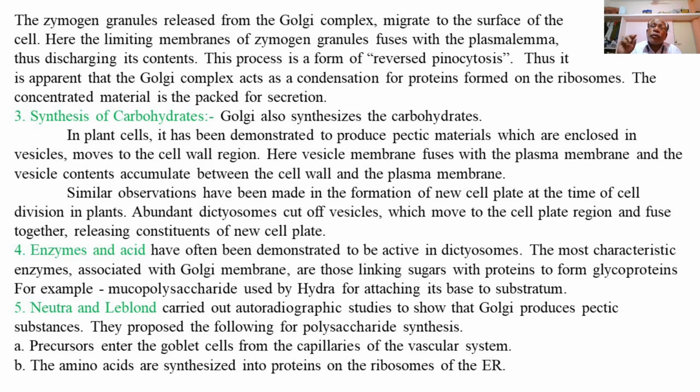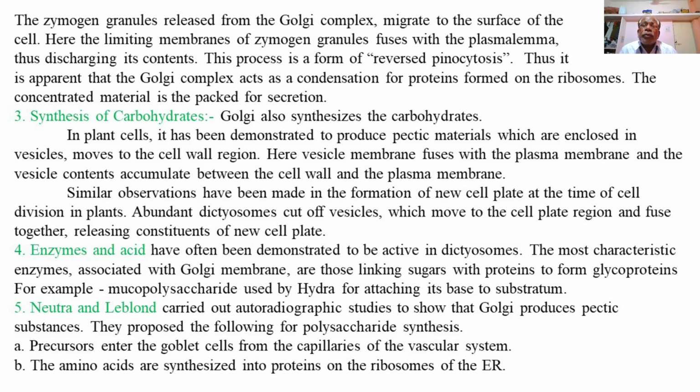Here the vesicle membrane fuses with the plasma membrane, and the vesicle contents accumulate between the cell wall and the plasma membrane, indicating that the carbohydrates or the pectic material of the cell wall are secreted by the Golgi complex via its vesicles, which then fuse with the plasma membrane, releasing their content just outside the plasma membrane to form a cell wall.